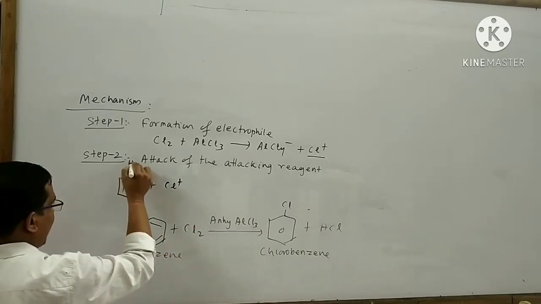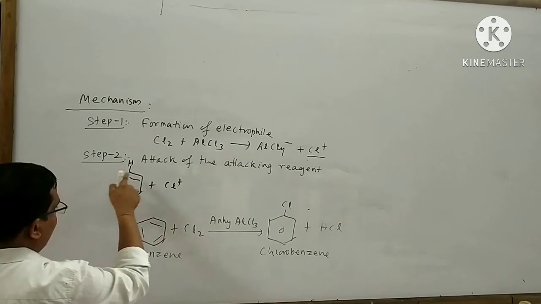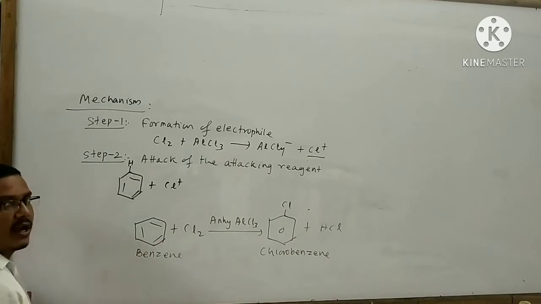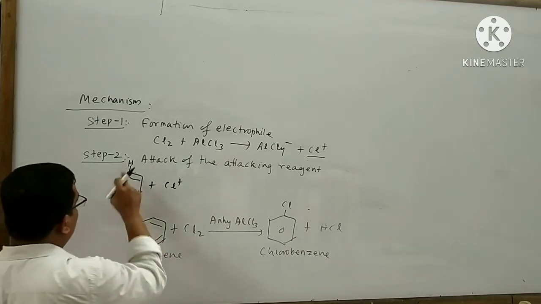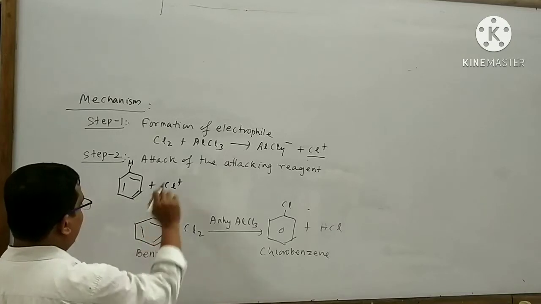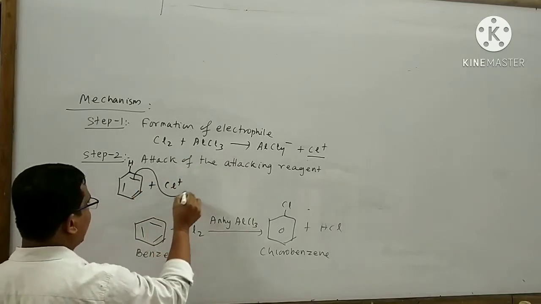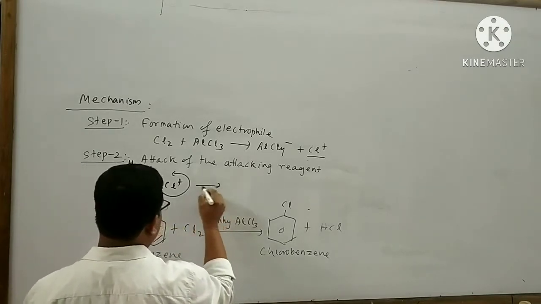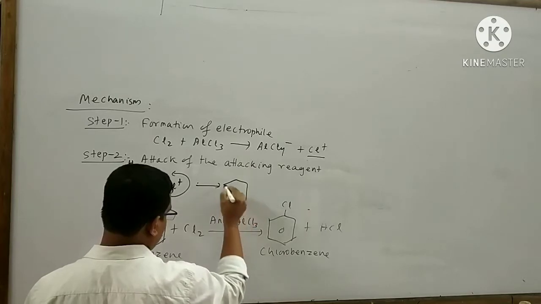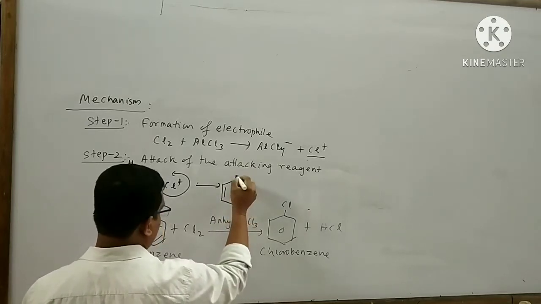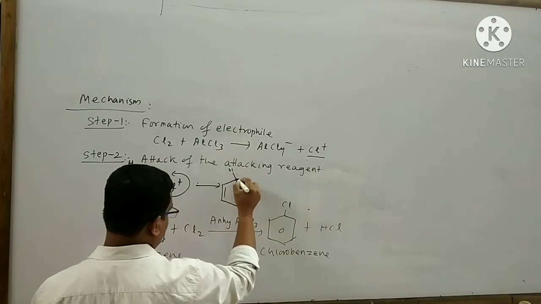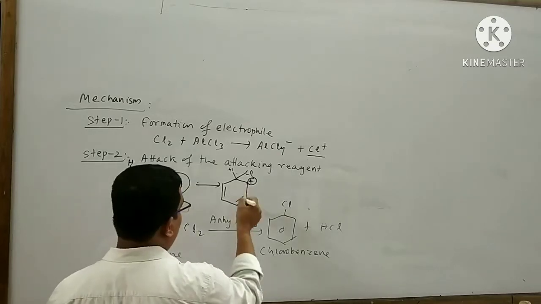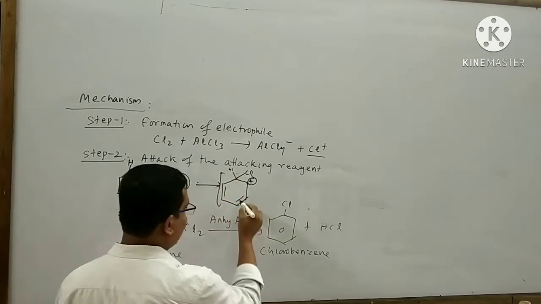Here a hydrogen atom is present. Here also hydrogen atom. Like this here and also here and also here, hydrogen atoms are present. Suppose think about this hydrogen atom. At first, this pi electron shifted to this electrophile. Then what will happen? Your carbocation will arise. Look at that. This structure undergoes resonance like this.